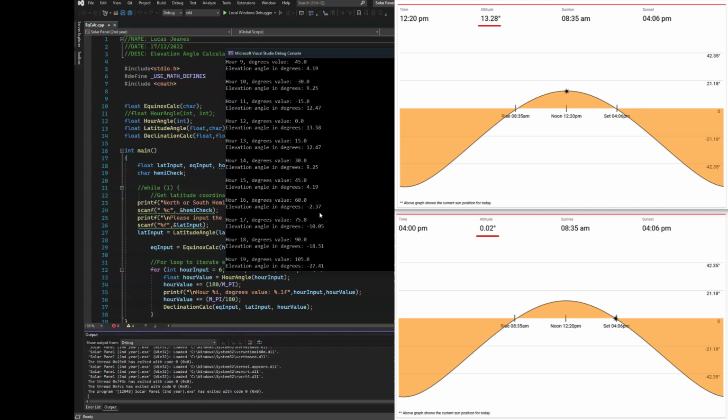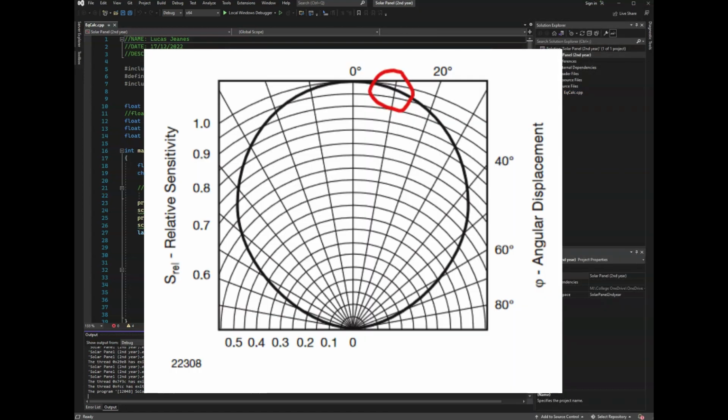Now, there is a slight discrepancy between the values that I'm getting with my calculator and the true values for today, as there is a slight variation between the days that my formula doesn't account for. It is largely accurate with a range of between half a degree and 2 degrees, which is perfectly acceptable tolerance for my project, as my ambient light sensors have a range of up to 8 degrees before it starts to drop off in its max voltage.